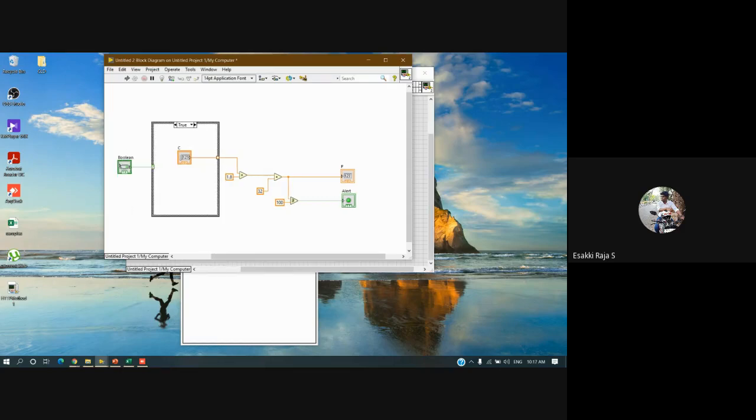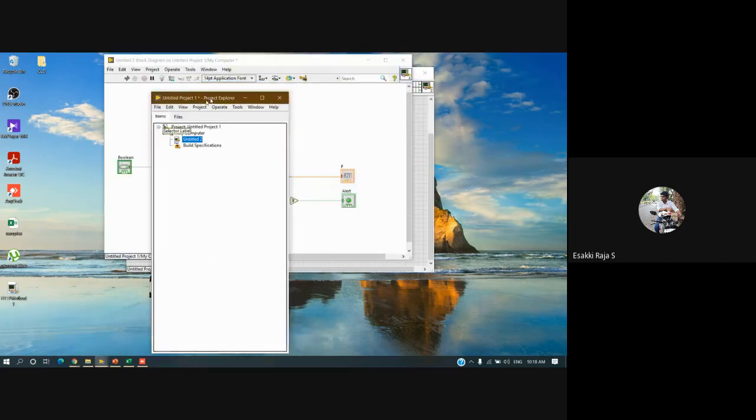If this Boolean value is true, for my logic I'm going to give input from LabVIEW. I'm going to give input for the conversion from the LabVIEW control. If my Boolean value is false, I have to give input from my mobile using a shared variable. To do that, first I have to create a shared variable.